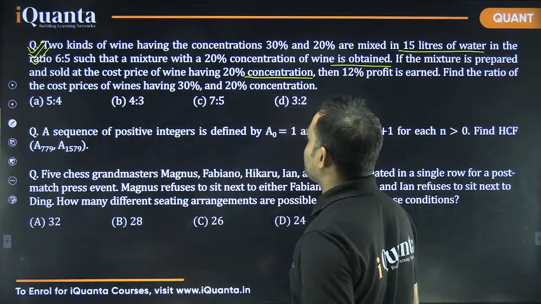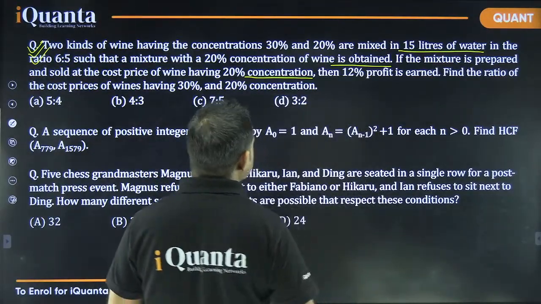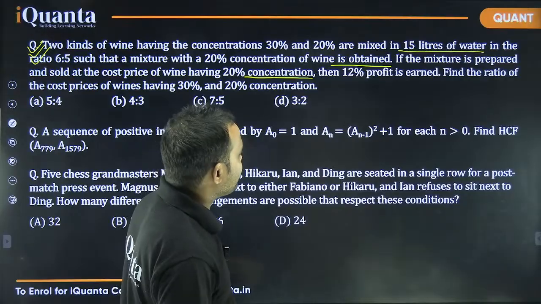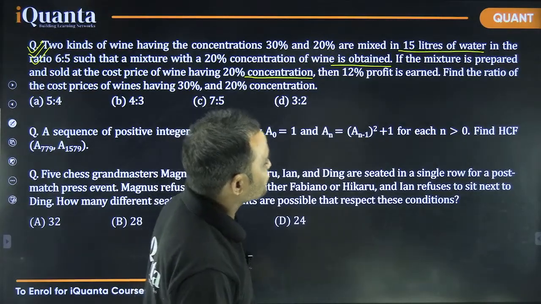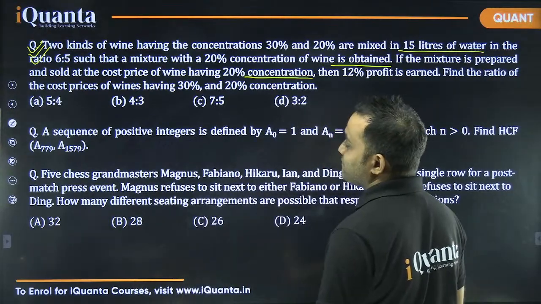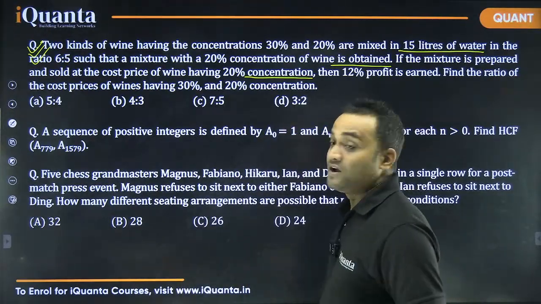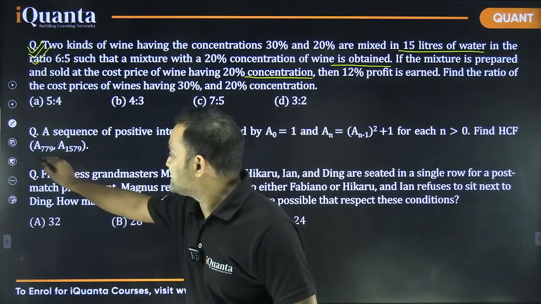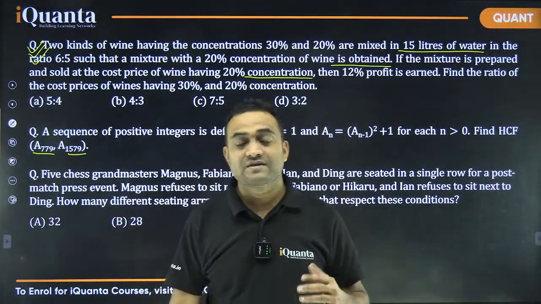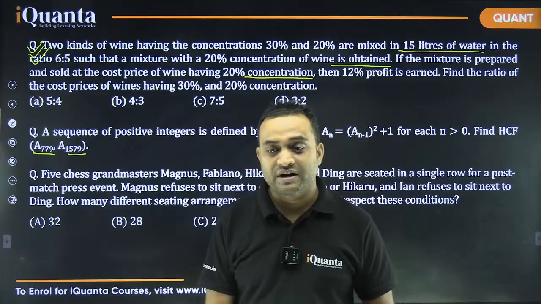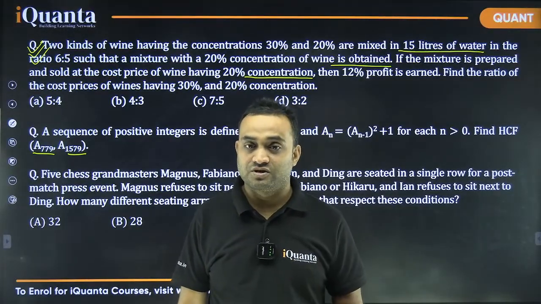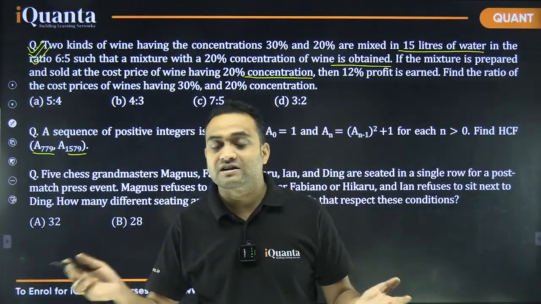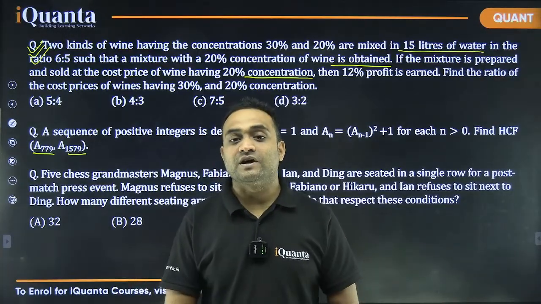A sequence of positive integers is defined. A0 is equal to 1, An is equal to An minus 1 square plus 1 for each n greater than 0. Find the HCF of these two terms. Now, as soon as I see these big numbers, A779 and A1579, I can understand that there must be some pattern to this question, some series that we can figure out.